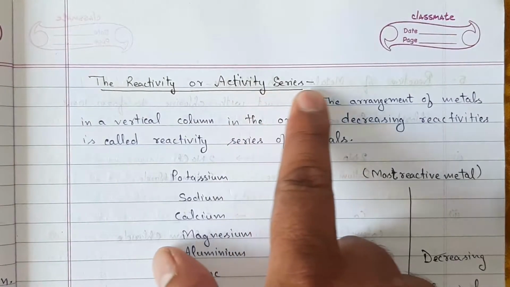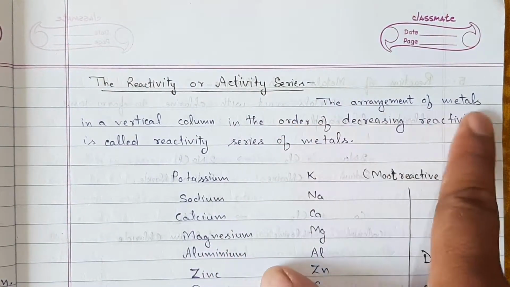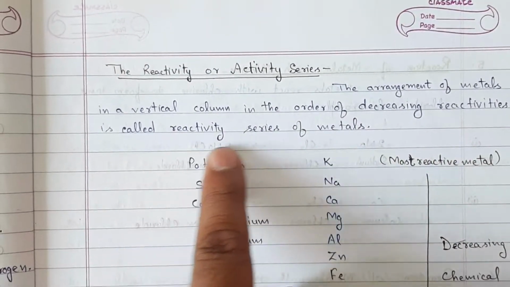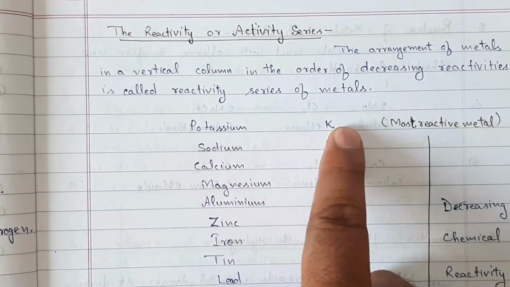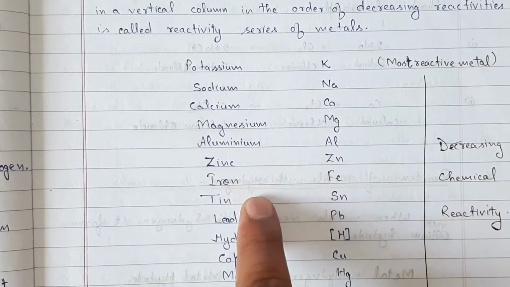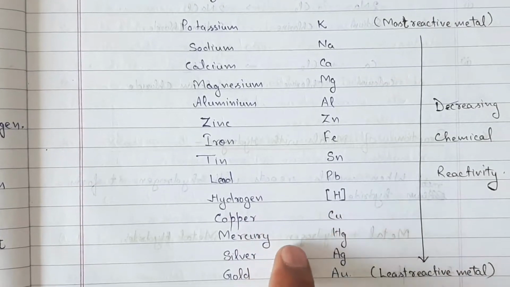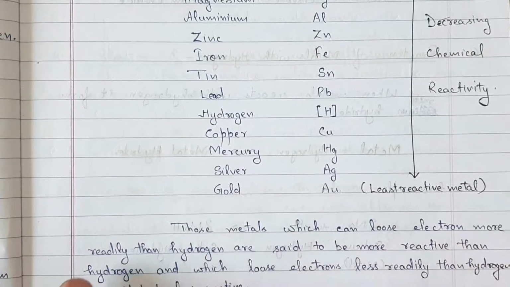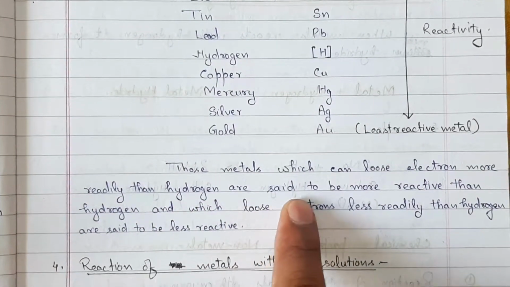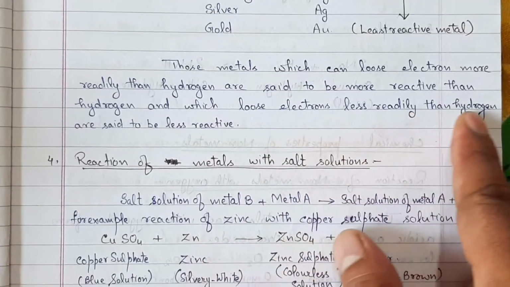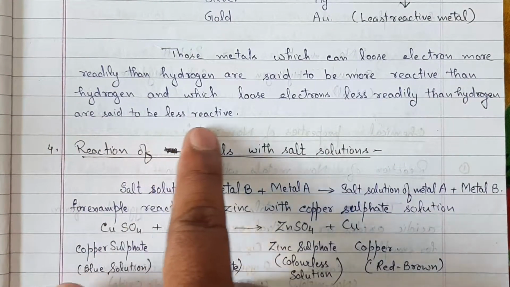The reactivity or activity series. The arrangement of metals in a vertical column in the order of decreasing reactivity is called the reactivity series of metals. Potassium, sodium, calcium, magnesium, aluminum, zinc, iron, tin, lead, hydrogen, copper, mercury, silver, gold. Those metals which can lose electrons more rapidly than hydrogen are said to be more reactive than hydrogen, and those which lose electrons less rapidly than hydrogen are said to be less reactive.